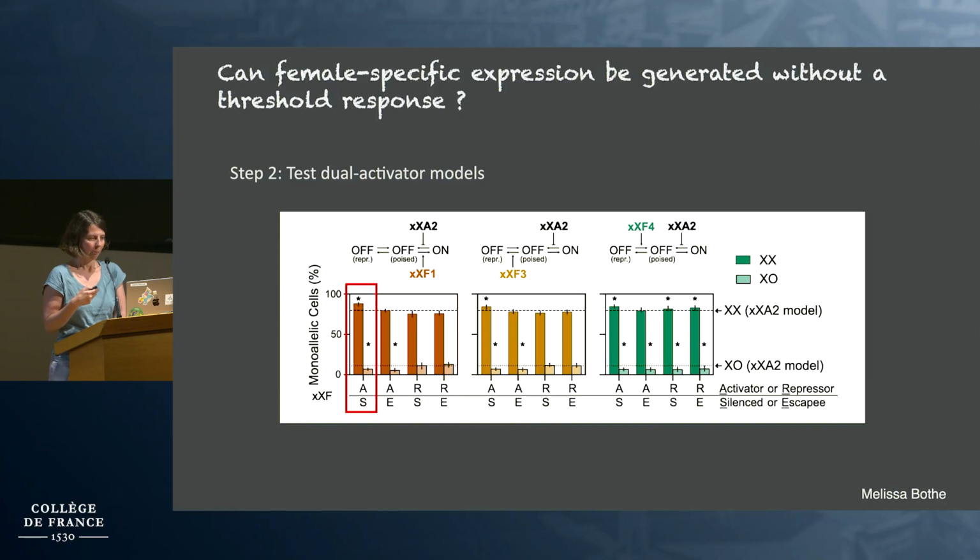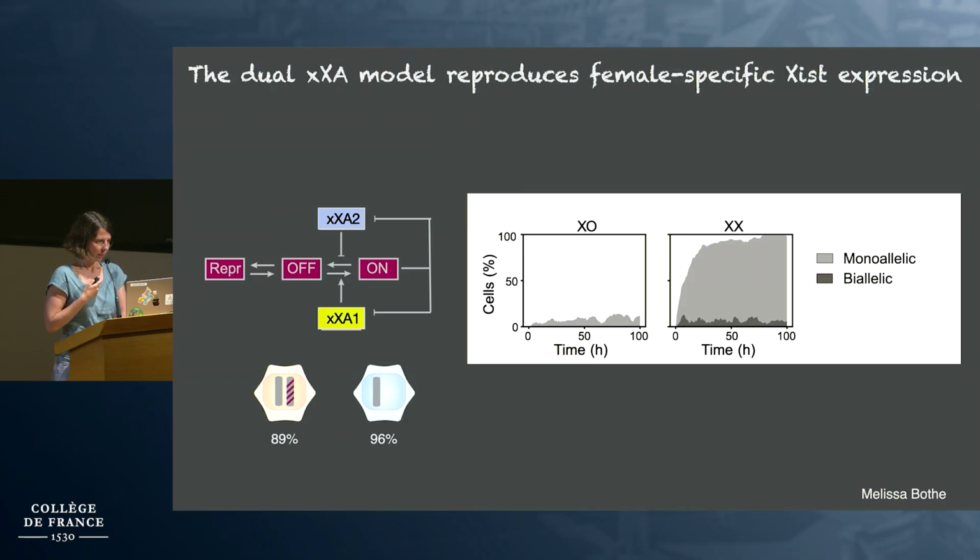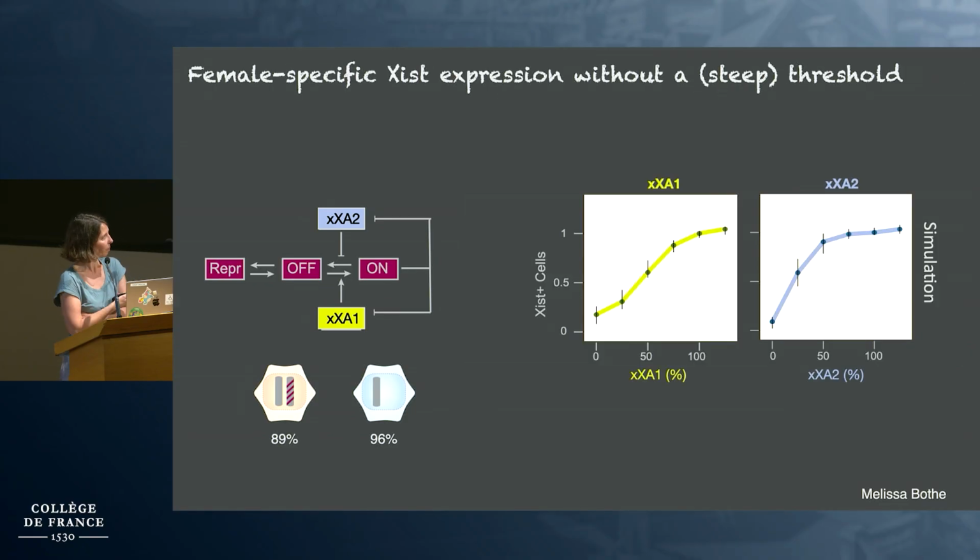Then we analyzed this model in some more detail. This is a different visualization showing that this can enable 90% expression in females, and essentially all XO cells will have no Xist expression. This is an example simulation of one parameter set, just showing that Xist is upregulated in the simulation only in XX cells, and mostly from one chromosome. So now, what are the predicted dose-response relationships in this model?